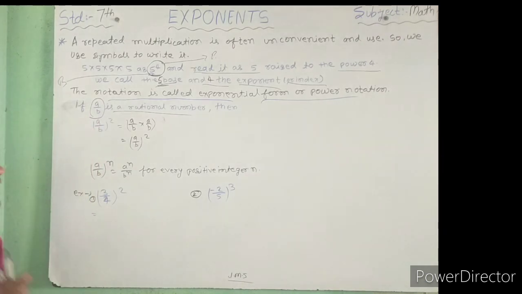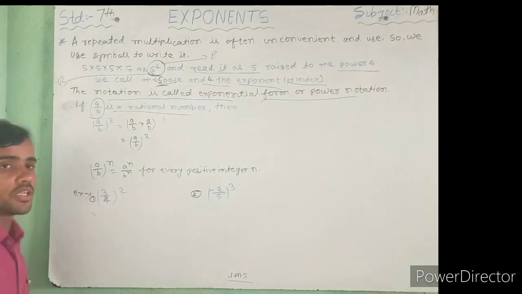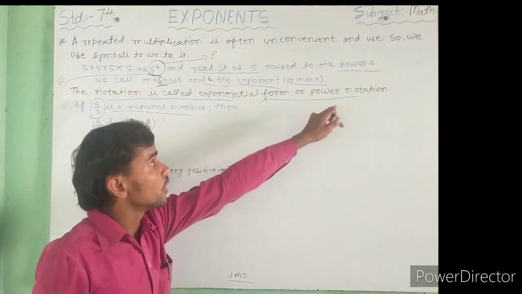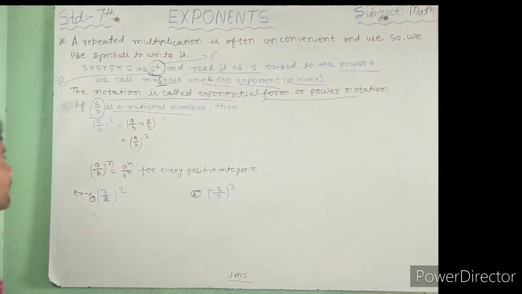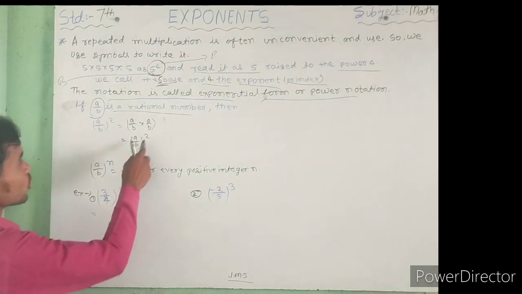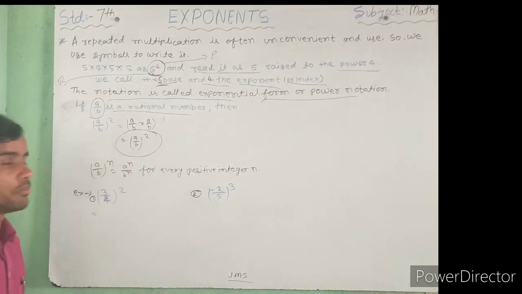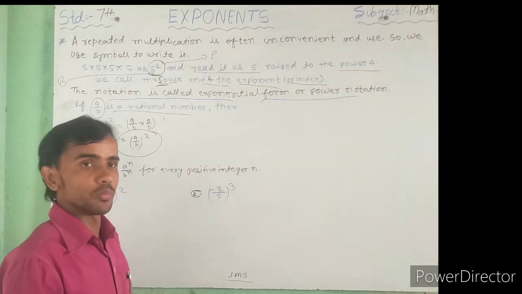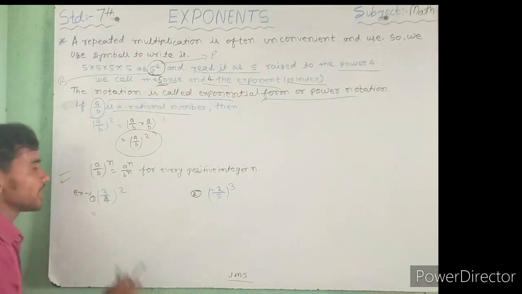If a by b is a rational number, then that's the form (a by b) whole square. That's the power notation form. Here it means a by b into a by b. That's the power form, and you also see it in the type (a by b) whole power, a by b power 2. Next, that's a form.